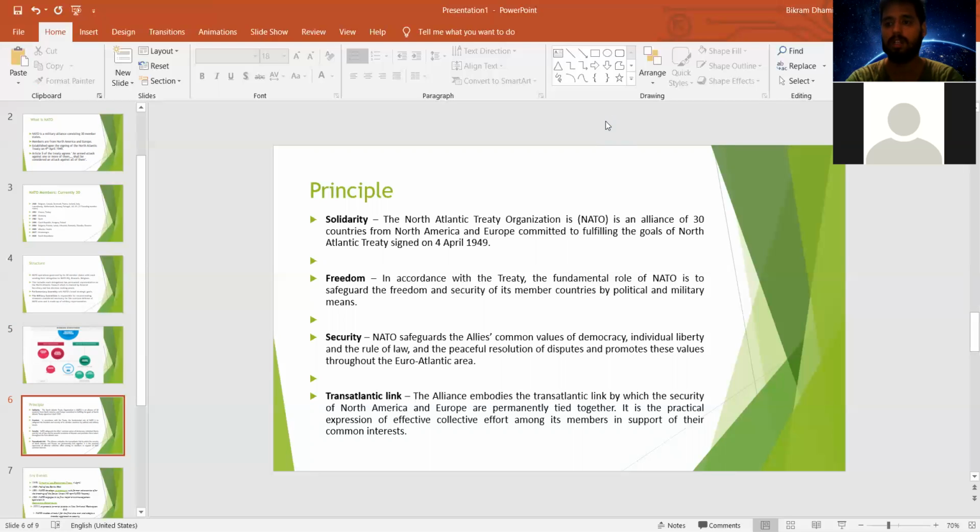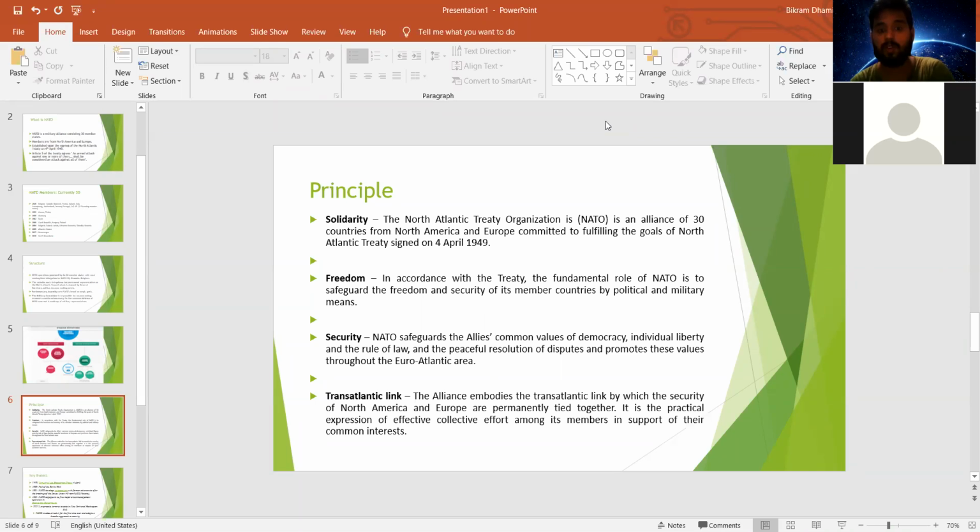They are the world's most powerful nuclear nations. You can see Germany, you can see European developed nations like the UK, and you can also see the United States of America. These are all nuclear powers. So they will use political ideologies, political resources, as well as military resources for seeking the freedom of these NATO nations.